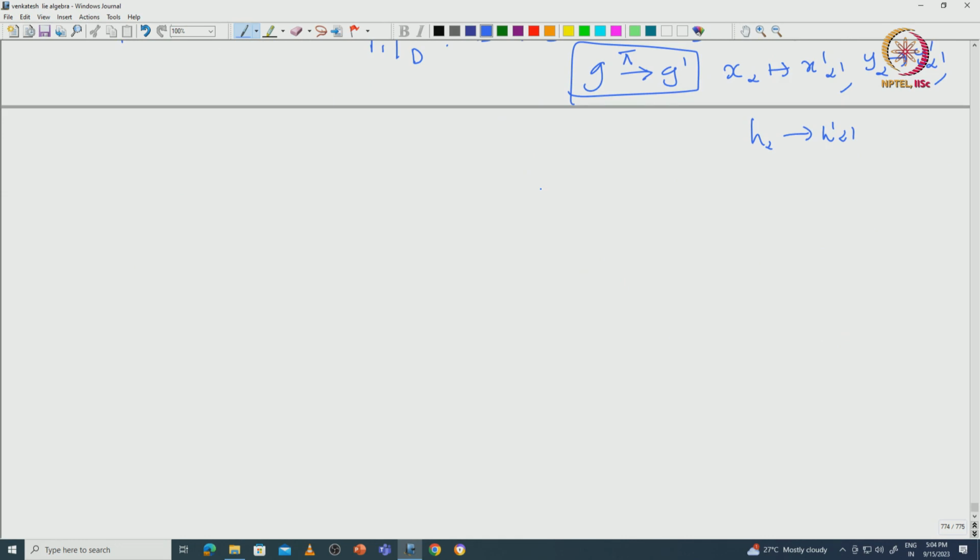Okay. So, that means for a given semi-simple algebra, the possible root systems can be the ones that we listed already. Okay. So, for a given root system, we still need to construct the semi-simple algebra corresponding to that.